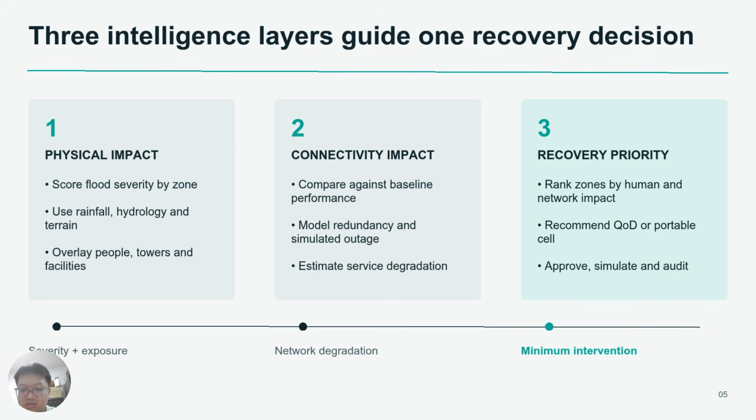The second layer calculates connectivity impact. It considers the area's normal network baseline, exposed telecom sites, nearby alternative cells, network redundancy, and simulated outage condition. The third layer calculates recovery priority. This combines connectivity degradation with human impact, including the affected population and the presence of hospital, clinic, evacuation center, or emergency services. Crisis Link then recommends the minimum suitable intervention. This could be monitoring, traffic prioritization for degraded but usable service, or a portable emergency cell with satellite backhaul when coverage is severely disrupted.